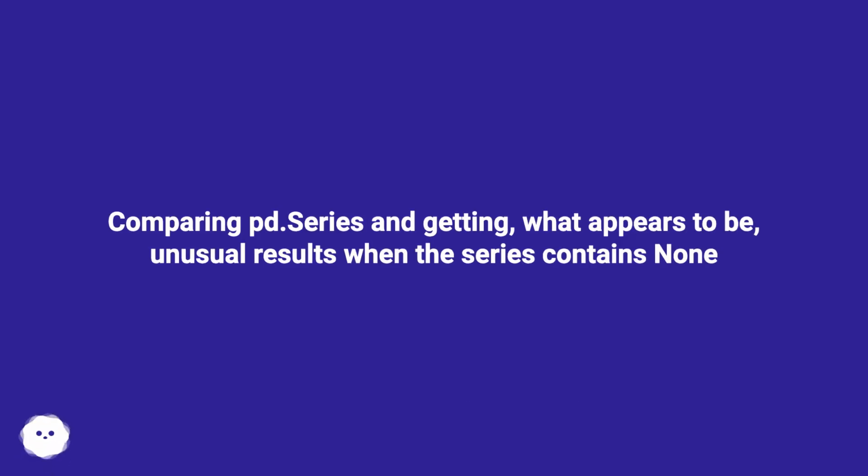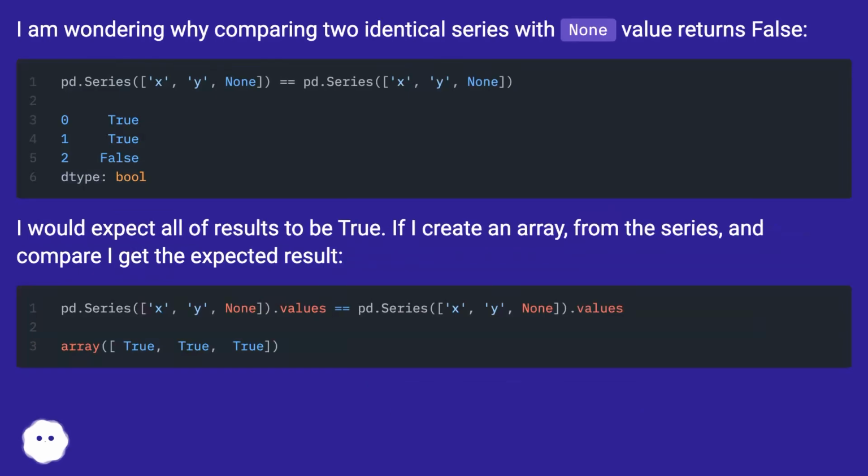Comparing pandas series and getting what appears to be unusual results when the series contains None. I am wondering why comparing two identical series with None values returns false. I would expect all of the results to be true. If I create an array from the series and compare, I get the expected result.